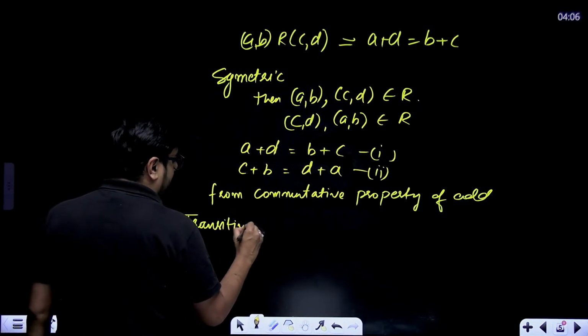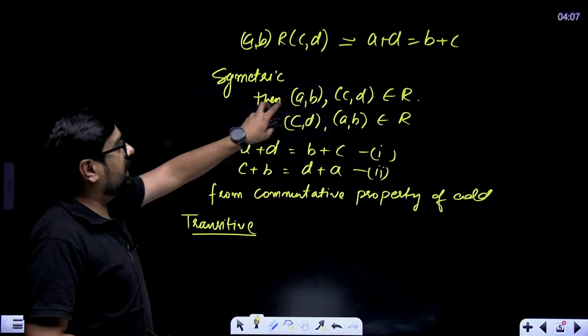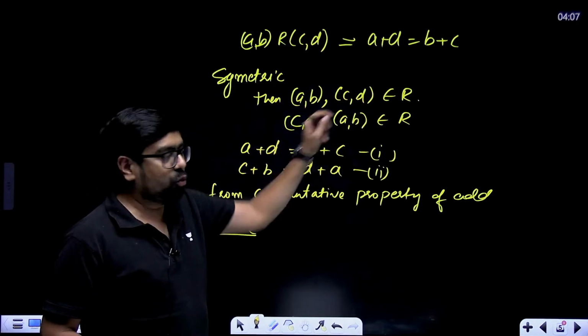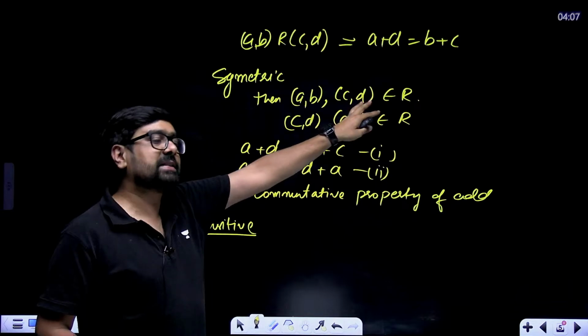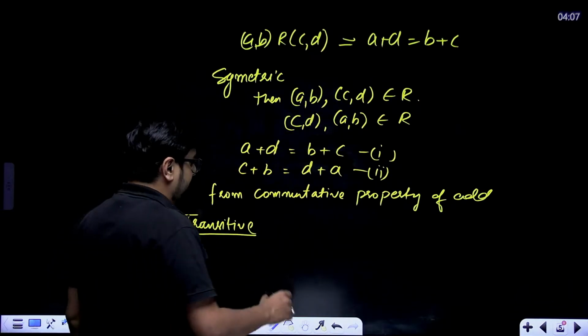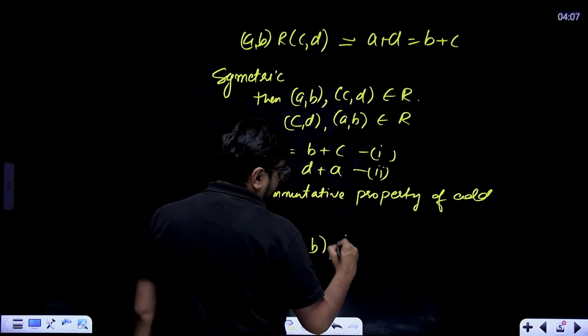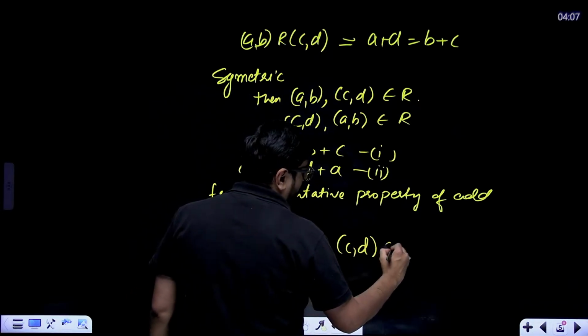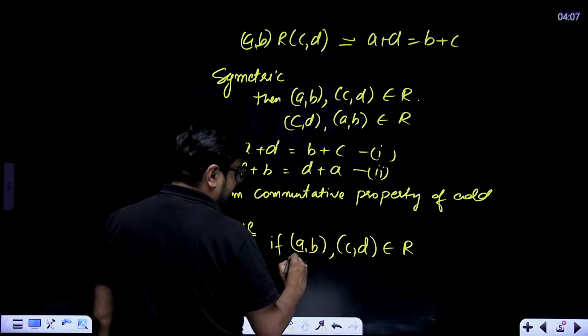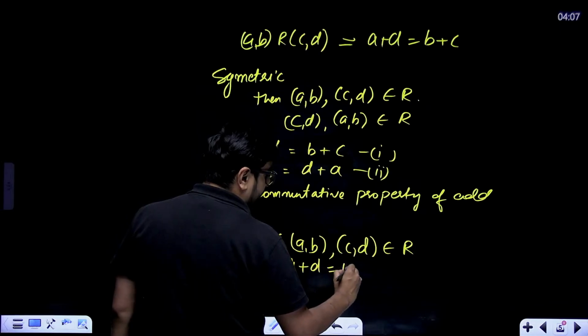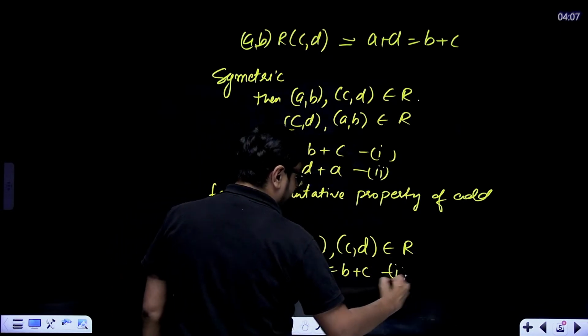Now similarly, how will you show that it is transitive? Now we'll say for transitive, what is the condition? That if a comma b and c comma d belong to R, and c comma d and e comma f also belong to R, then a comma b and e comma f belong to R. For transitive, if a comma b and c comma d belong to R, what will it mean? a plus d equal to b plus c. Write it as first equation, right?